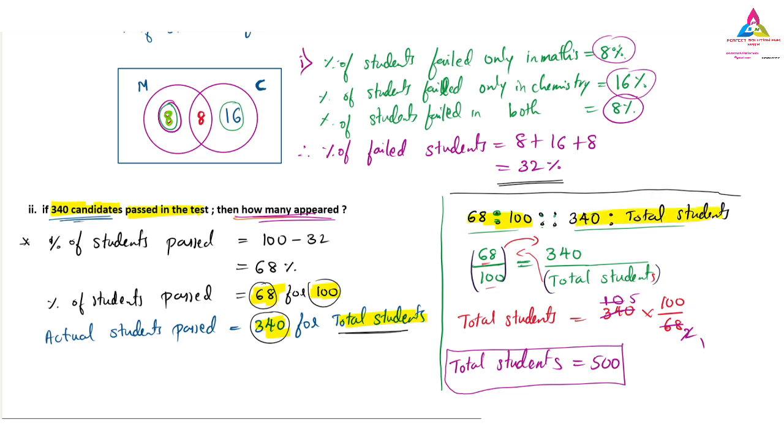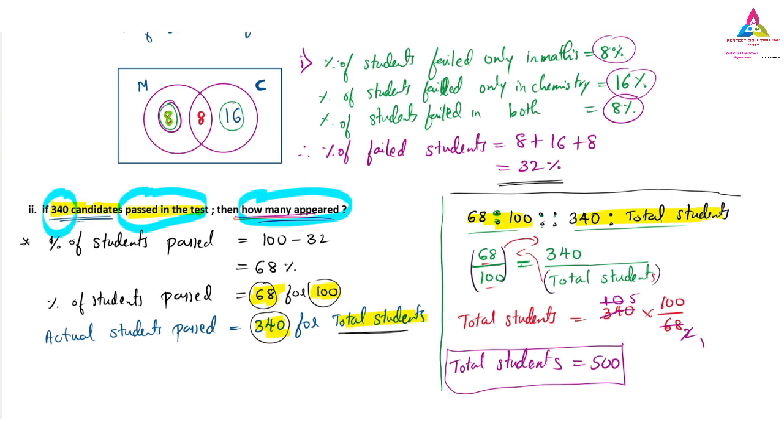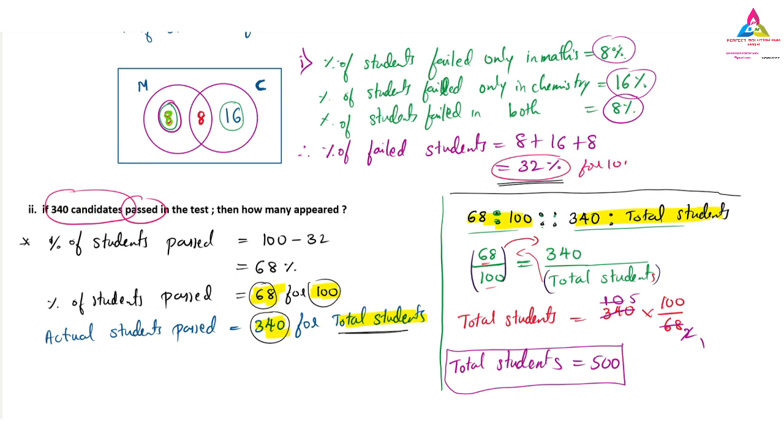So one thing I will tell you, remember here: when you want to find the total students, they have given the passed students' actual value, and we have to find the actual total students. The comparison is very important. We can't compare a failed student percentage with the passed value. If here you have 32% for 100, it is also for 100, but we can't take that 32% of 100 is to 340 is to total students.